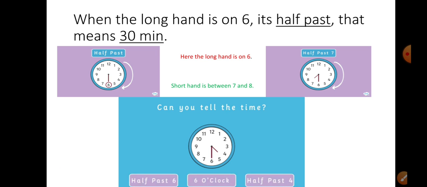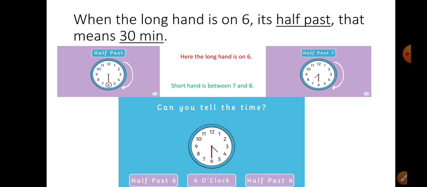If the minute hand is on 6 and the hour hand is in between two numbers, like between 3 and 4, it is 3:30. It is not 4:30. If it is between 4 and 5 and the minute hand is on 6, then it will be 4:30.